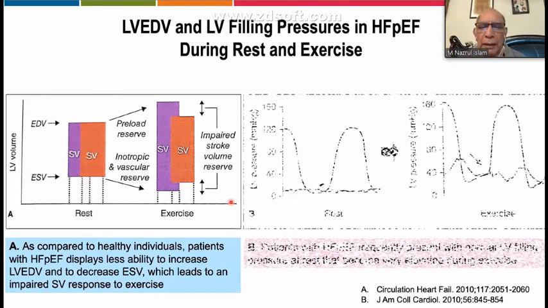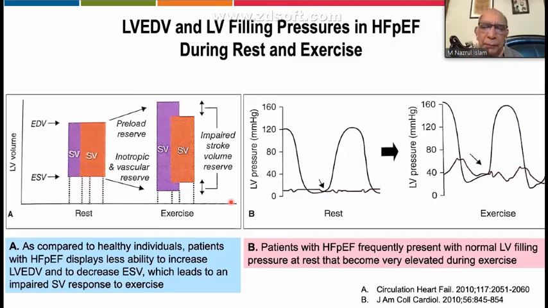On the right side, you can see what about the pressure, similarly. For example, in this figure, during rest, you see two pressures, the left atrial pressure and the left ventricular pressure. In the rest, you see the pressure curve is lower in the left atrium. After exercise, you see a tremendous increase of the left atrial pressure.